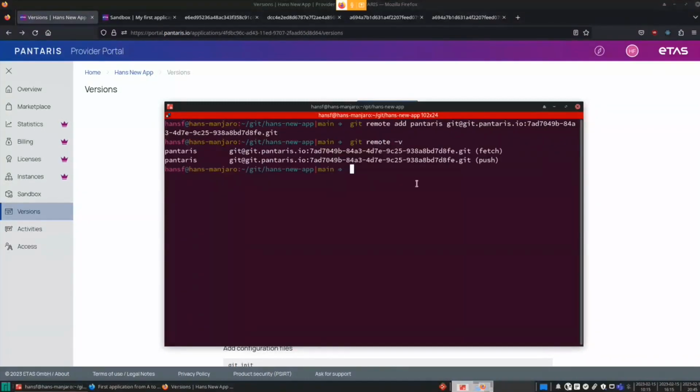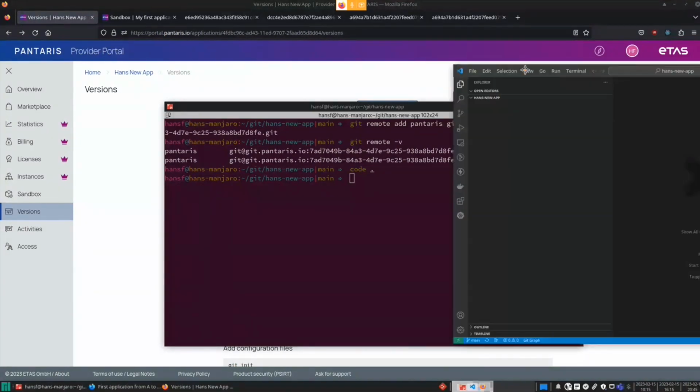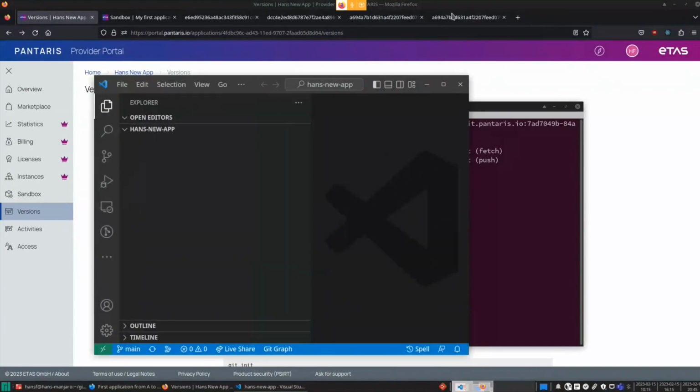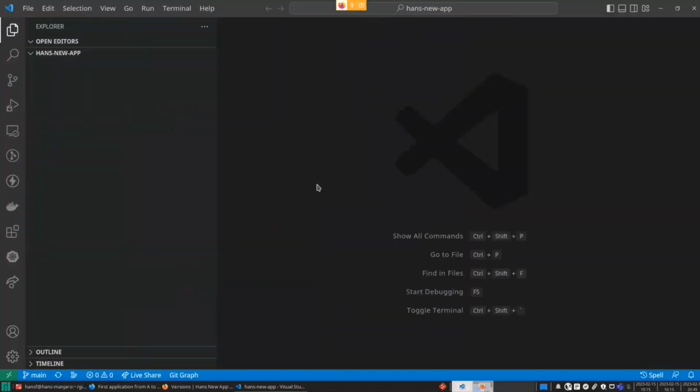I have it, and to make it easier, I will open my Visual Studio Code for you, so we can get going a little bit faster. All right, and you can see it. I have to zoom in a little bit for you. And I prepared my application, so let me quickly get it up.